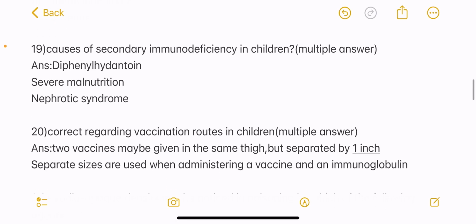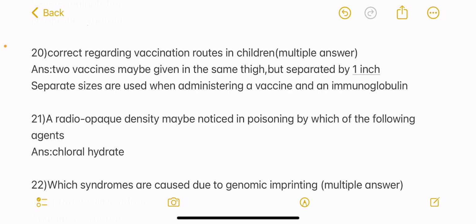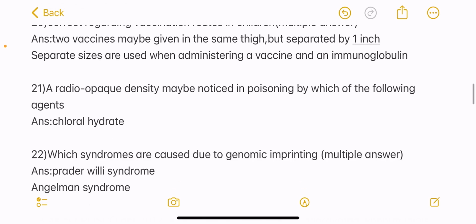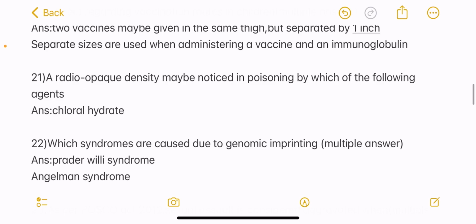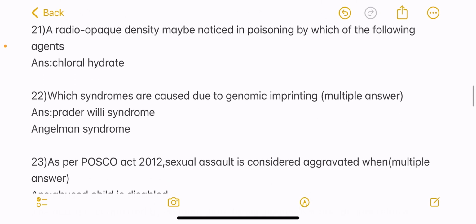Next question, correct regarding vaccination routes in children? Again multiple answer question, and here the answers are 2 vaccines may be given in the same thigh but separated by 1 inch, and separate sites are used when administering a vaccine and an immunoglobulin. Next question, a radio opaque density may be noticed in poisoning by which of the following agents? Answer chloral hydrate. Next question, which syndromes are caused due to genomic imprinting? Again a multiple correct answer question, and the answers are Prader-Willi syndrome and Angelman syndrome.